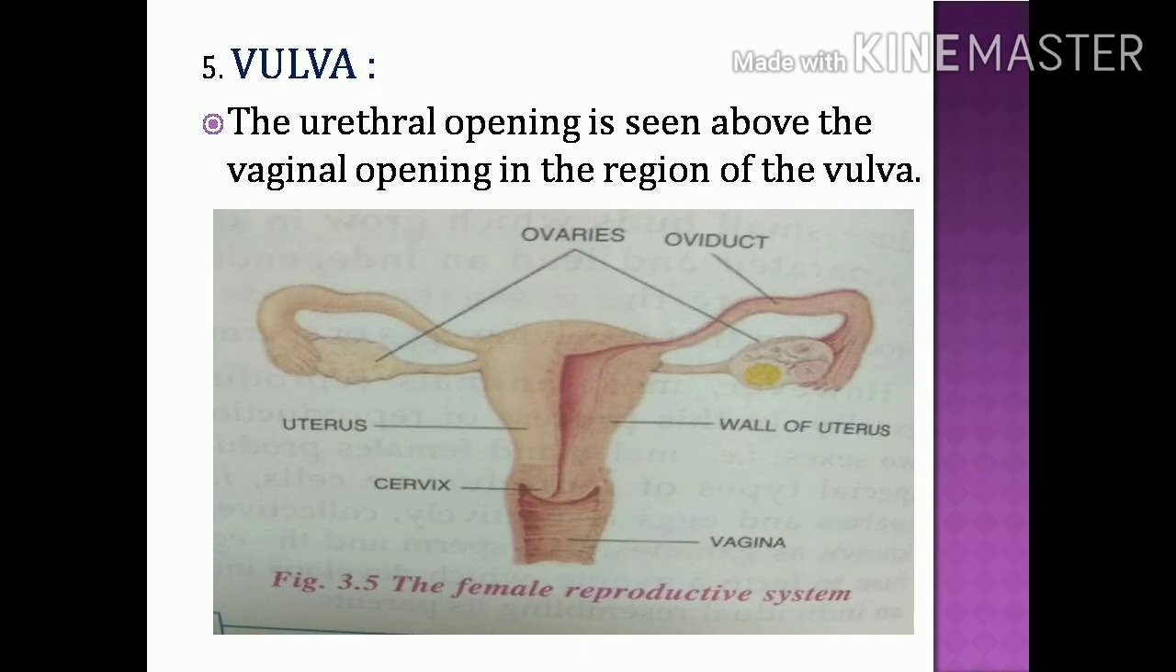Next, vulva. The urethral opening is seen above the vaginal opening in the region of the vulva. So, in the region of the vulva, we can see the urethral opening as well as the vaginal opening. That is the last part, vulva. In the diagram, you can observe a pair of ovaries located on either side of the uterus. Their main function is to produce the egg. And next, it is connected to the tube-like structure that is called the oviduct or fallopian tube.